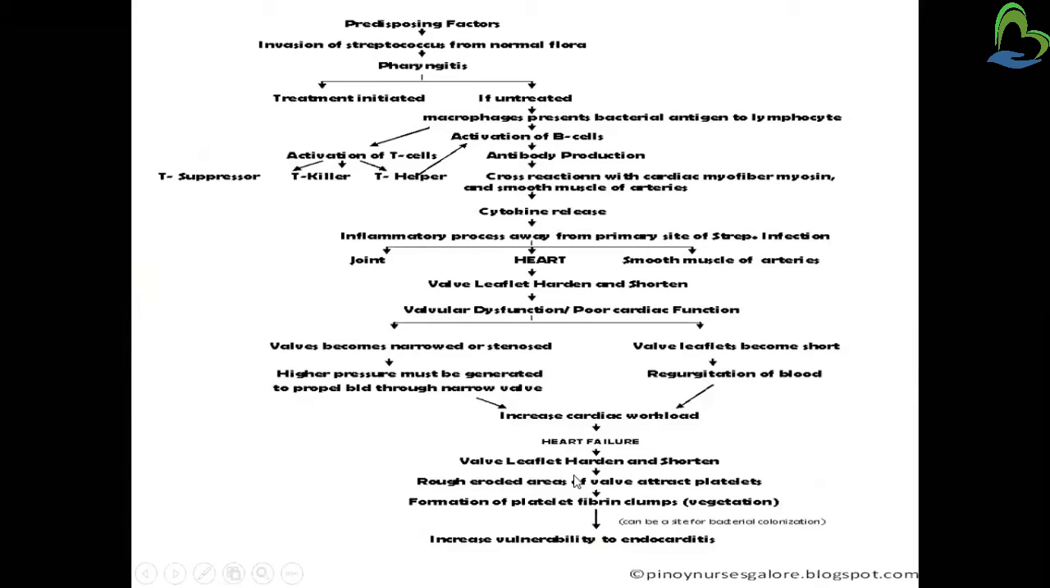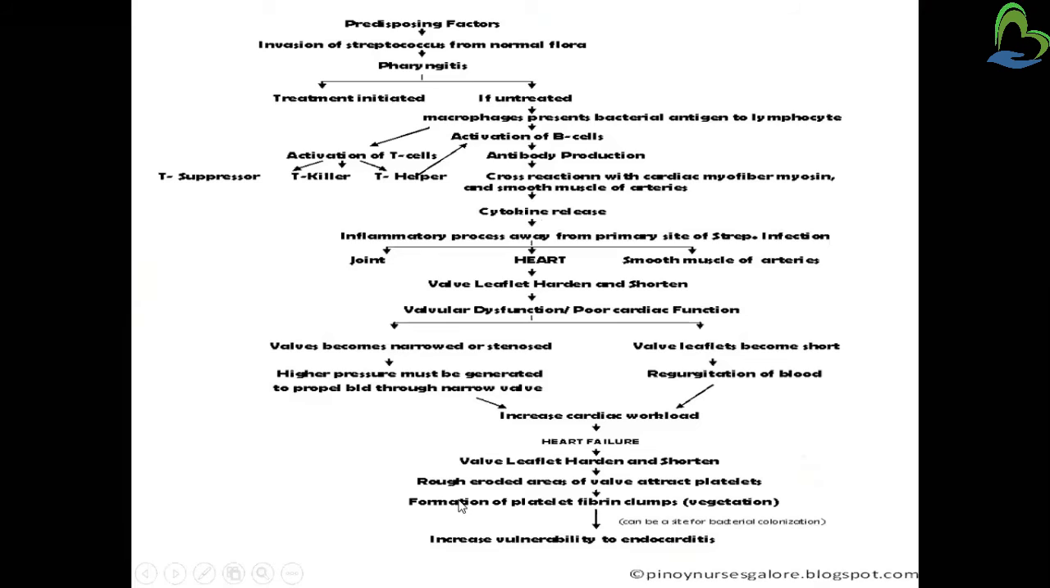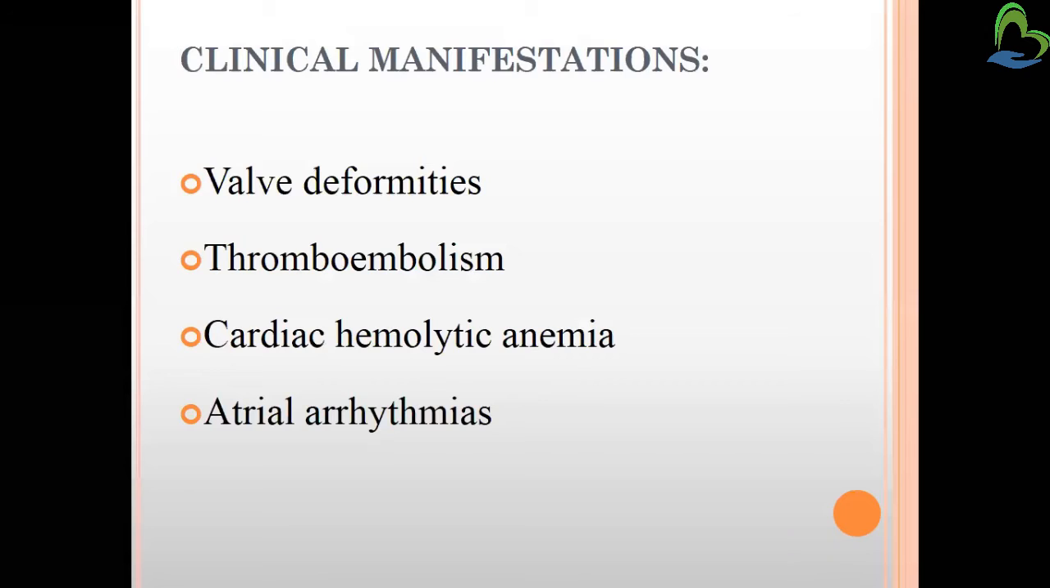This leads to the valve leaflets hardening and shortening, and then rough, eroded areas of the valves attract the platelets. So these rough eroded areas will attract platelets, causing more closure and more thickening of the valves, and the platelets will form fibrin clumps. The vegetation will occur, and it leaves the heart vulnerable to endocarditis. So that is how endocarditis is occurring.